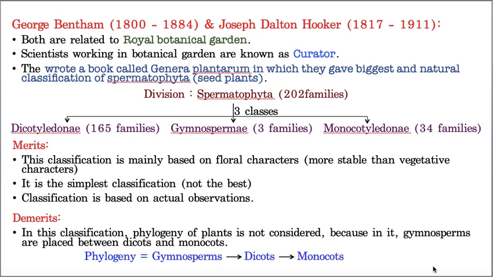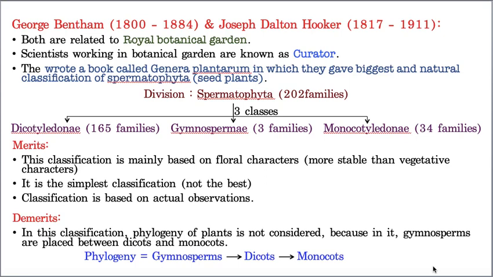And they also wrote a book called Genera Plantarum, in which they have given the biggest natural classification of spermatophyta. Hope you know the meaning of spermatophyta. Seed producing plants are called spermatophyta.